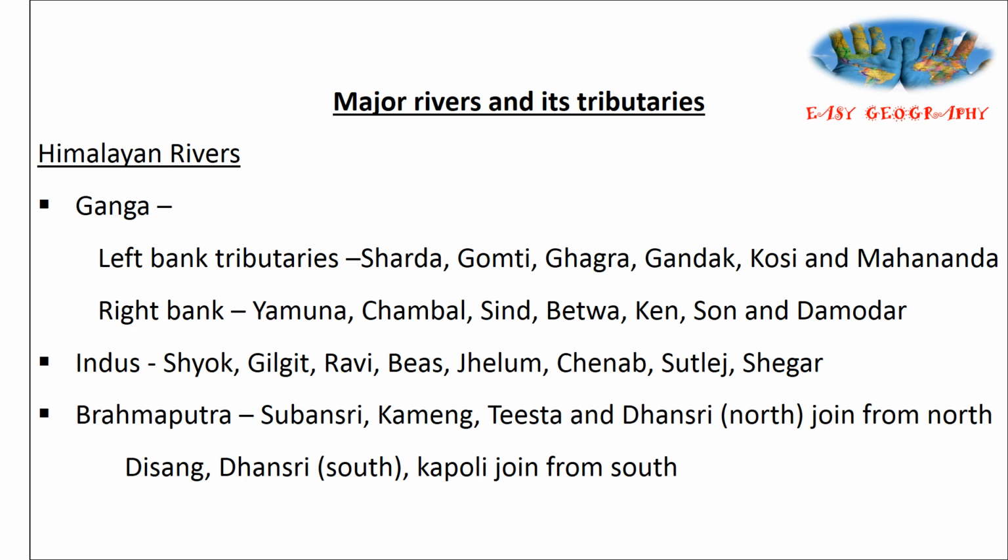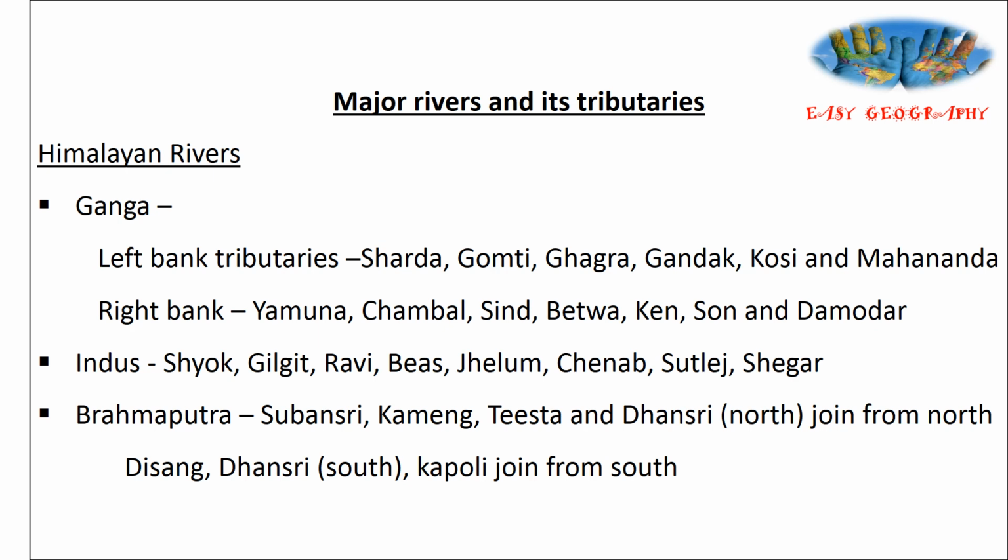And the rivers and their tributaries are also very important. First, tributaries of Himalayan rivers. Ganga has left bank tributaries and right bank tributaries. Major left bank tributaries of Ganga include Sharda, Gomdi, Ghagra, Gandhak, Kosi and Mahananda. These are the left bank tributaries of Ganga.